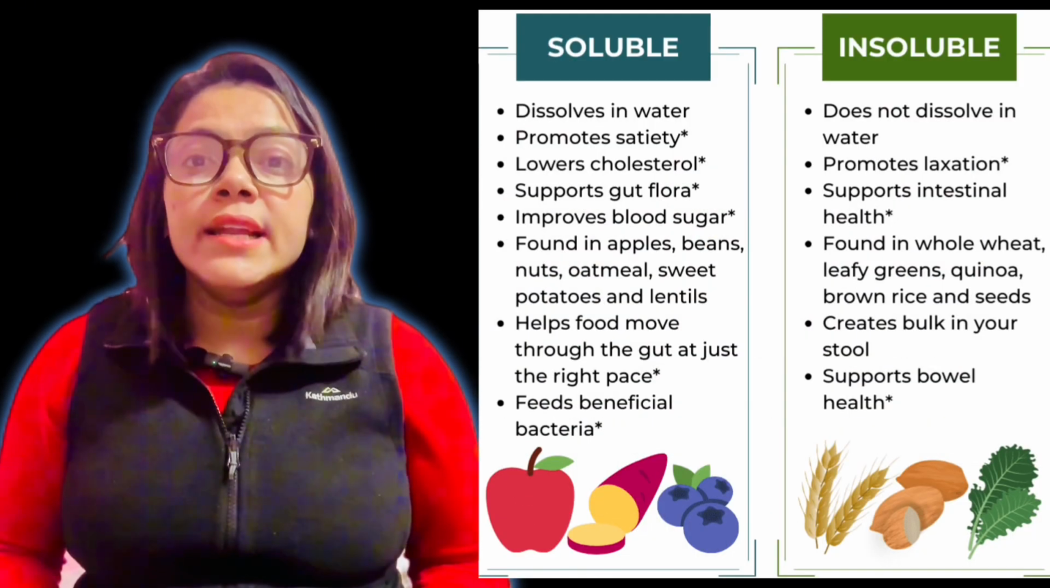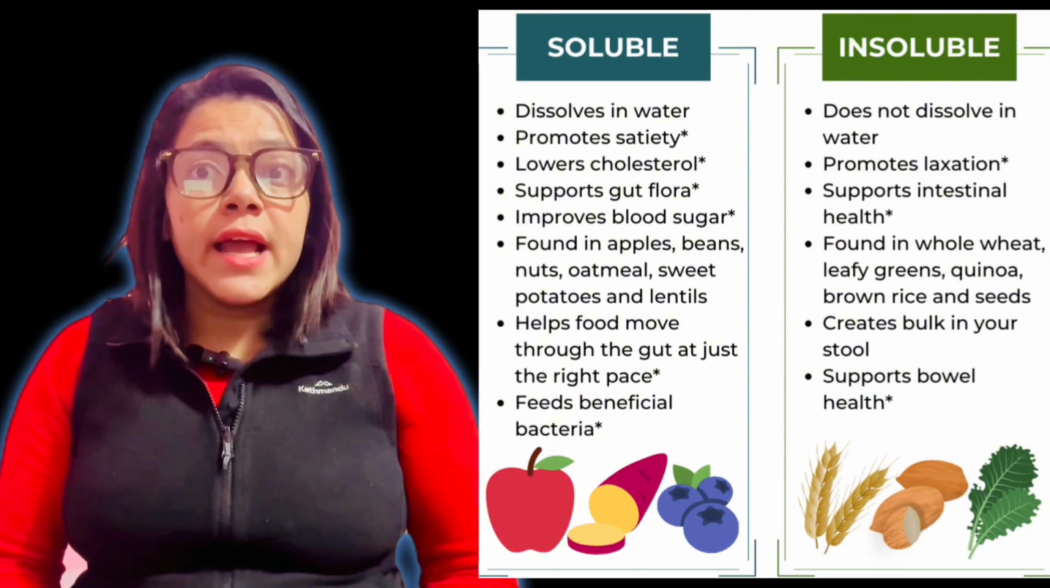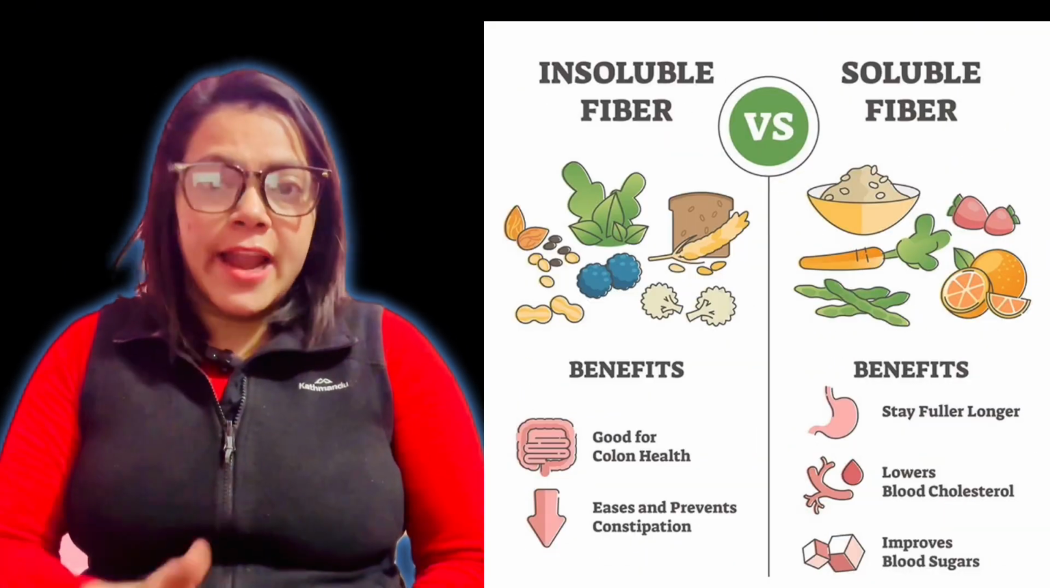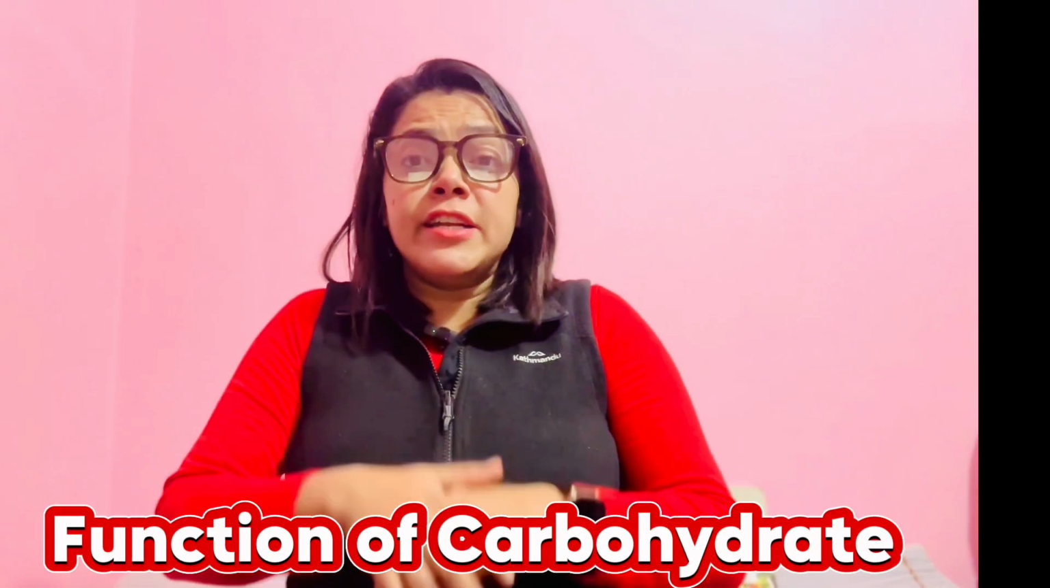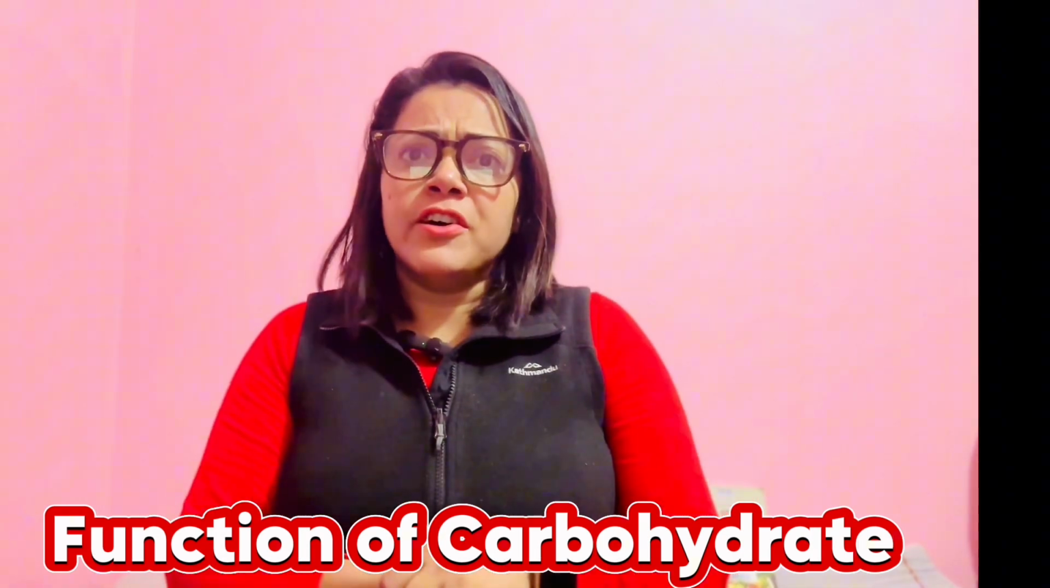It is found in whole grains, nuts, and the skin of fruits and vegetables. You can see here the different types of fiber with an example. Next, move to the functions of carbohydrate. Carbohydrate plays several vital functions in our body.